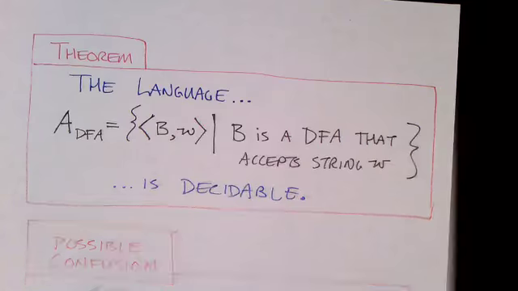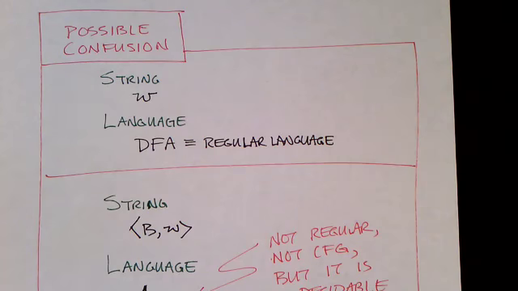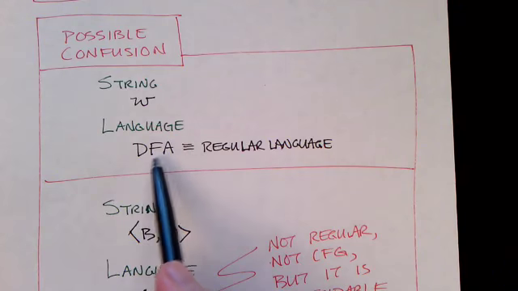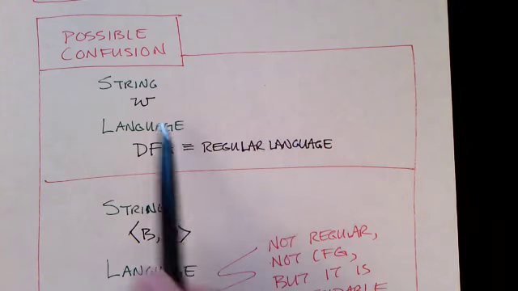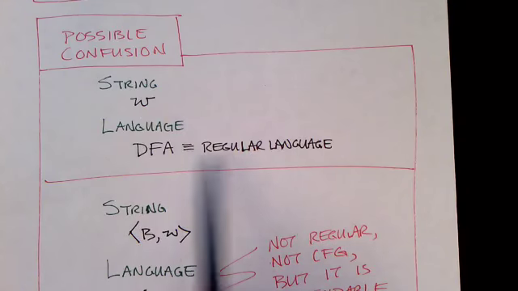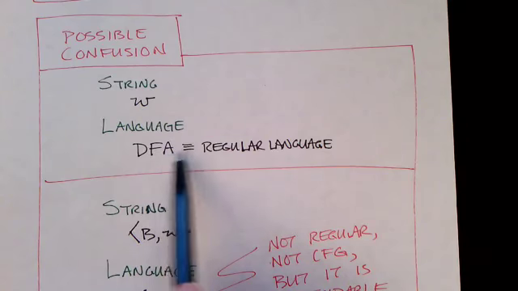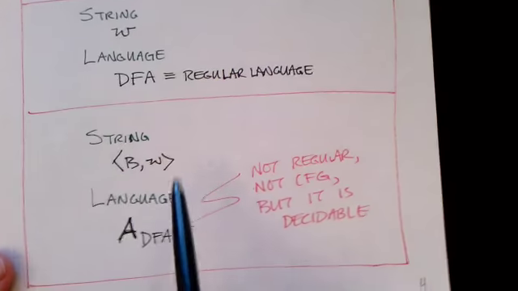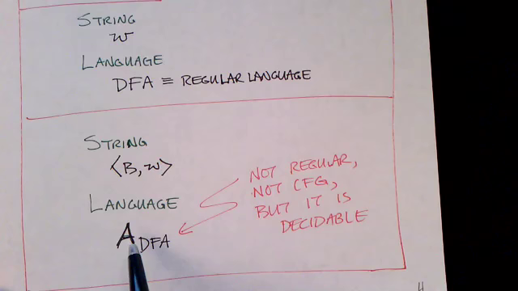Now, there's some possible confusion here because we're dealing with two different languages. At one level, we're dealing with a deterministic finite state automaton, and that defines a regular language. And we're dealing with a string, which is an input to that automaton. So we're asking, is W a member of the language described by the deterministic finite automaton? At another level, though, we're dealing with a separate, different language, and that language we're calling A sub DFA.